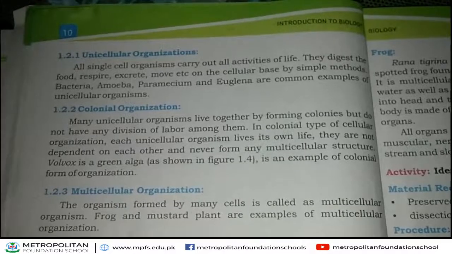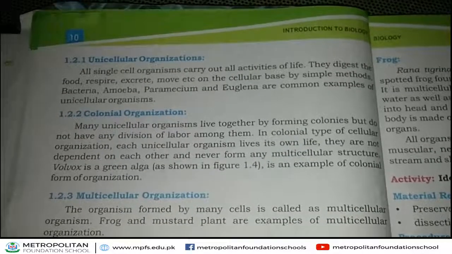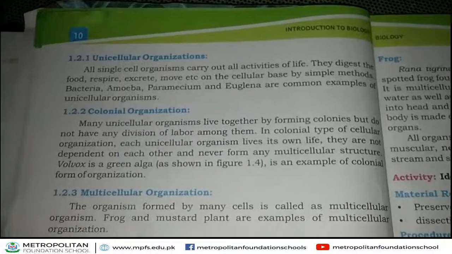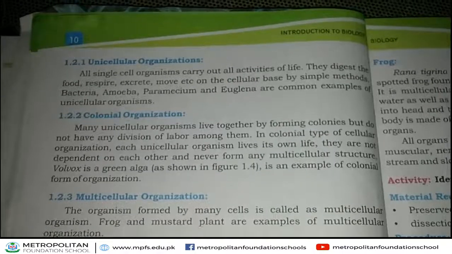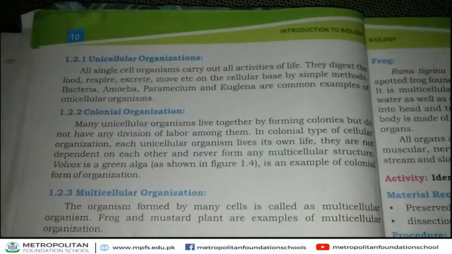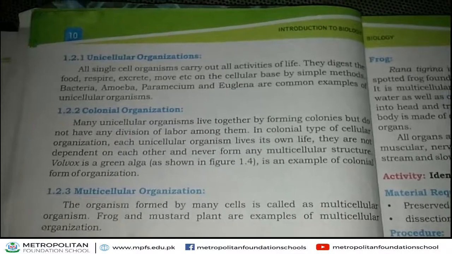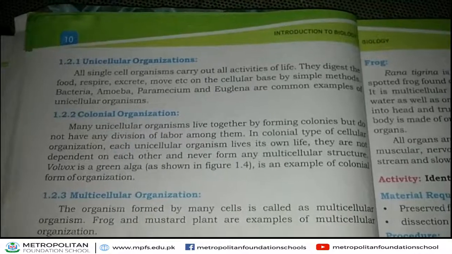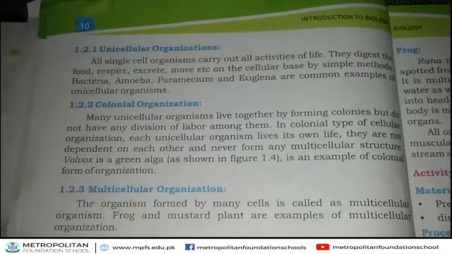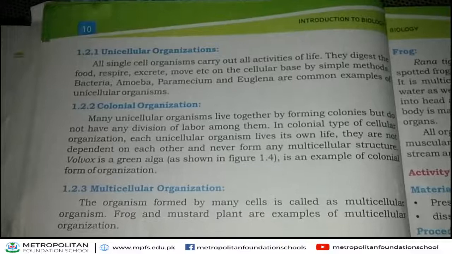They do not depend on each other, they are independent and never form a multicellular structure. For example, volvox is a green alga, and this volvox is found in the form of a colony. Therefore, they form colonial organization.